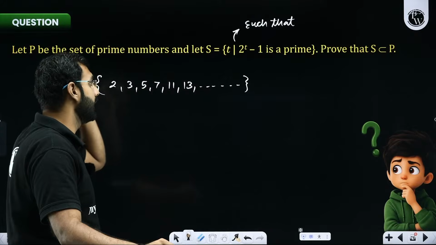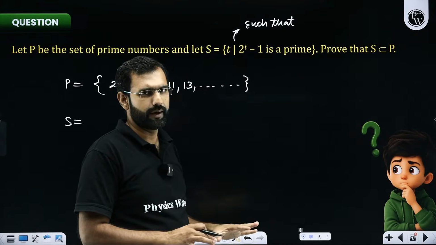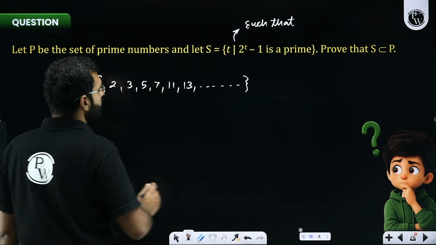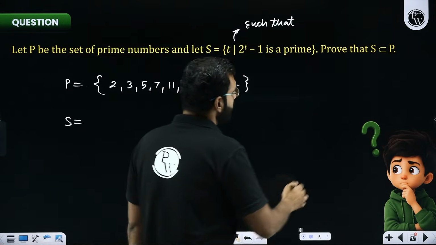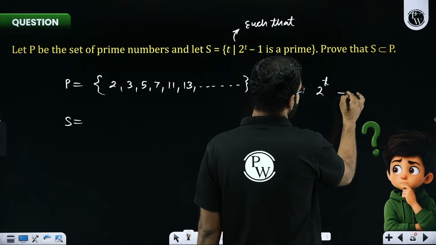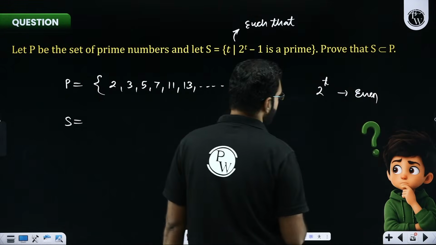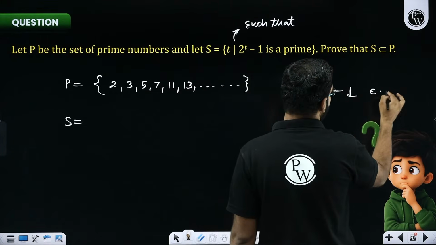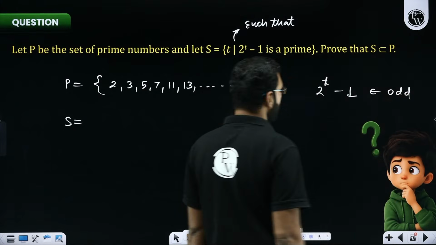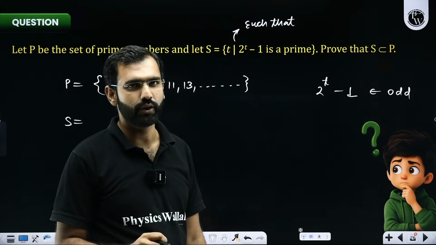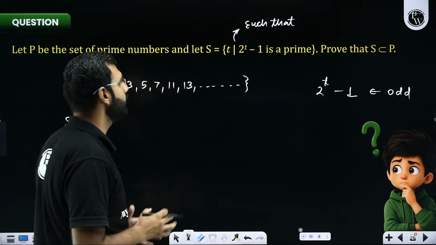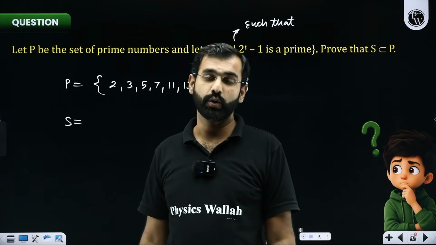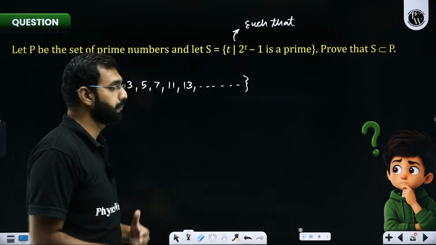So there if I wish to try and tell you by simple observation only, I'm not giving you the whole or the complete proof, by observation only, if I could try and teach you this version, 2 to the power t minus 1. So sir, whenever 2 is raised to a certain power, you will get an even number. So from this number, if you subtract 1, so even minus odd will of course be an odd number. So one thing I know for sure, that whatever value of t you take, 1, 2, 3, 4, 5, whatever value of t you take, it will give you an odd number, of course. But sir, is it going to be necessarily true that you will get primes only?